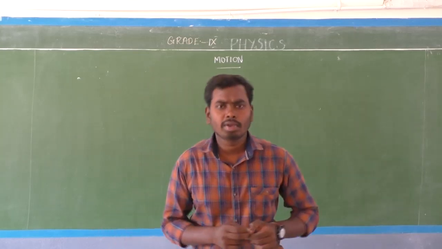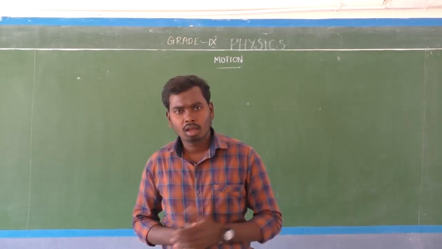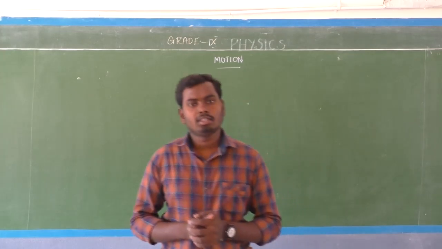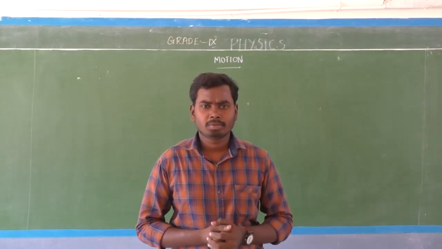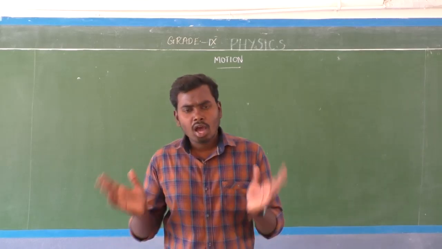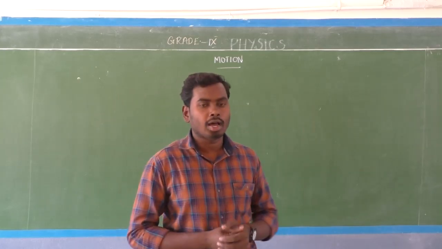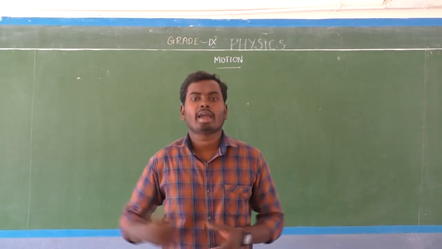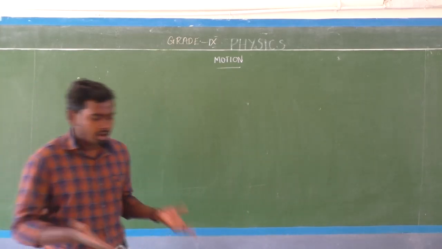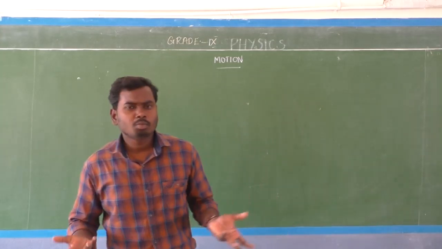In the first video class we have seen what is motion, rest, distance, displacement, and units for both distance and displacement, then uniform velocity, non-uniform velocity, so many things. We have seen numericals also. So in this session, we are going to see the same things and revise them again. Let's start with motion, rest, distance and displacement. First question, what is motion?